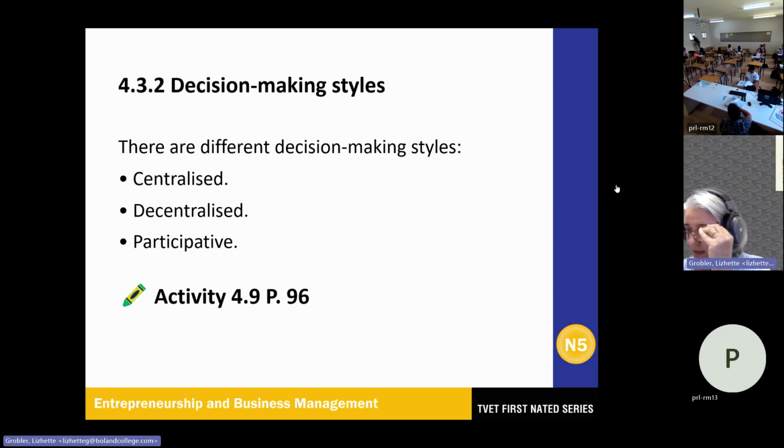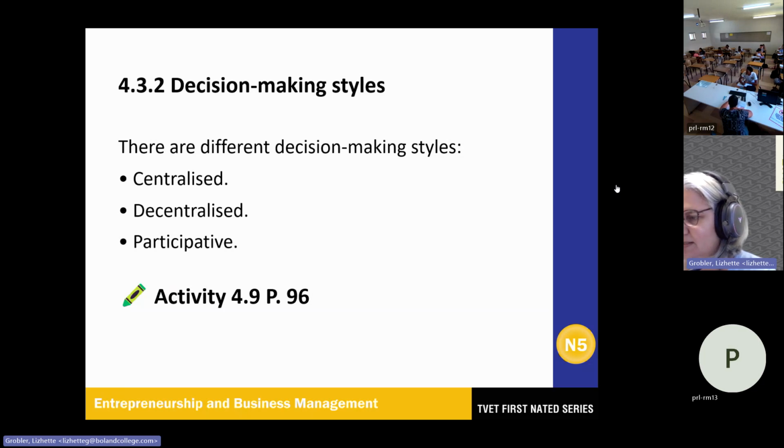Okay, guys, let us mark this, please. Participative decision matches B, made by all managers and employees. Centralized decision matches E, sometimes seen as autocratic. Number 3, strategic decision.